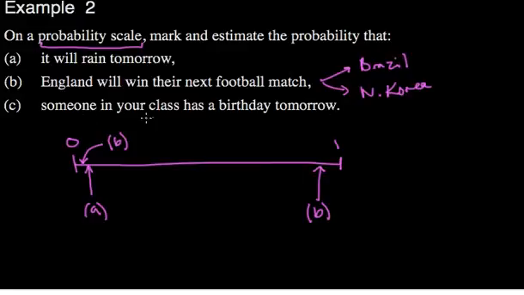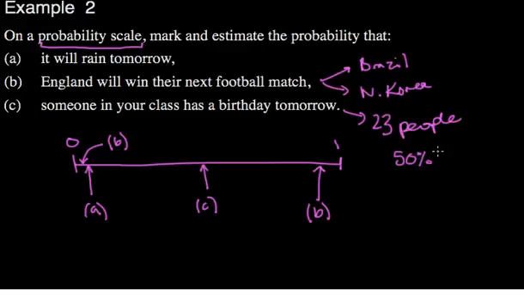Let's say that in our class, there are 20 people in the class. What's the probability that one of them is going to have a birthday today? Well, it's around 50%, and the probability that someone will have a birthday tomorrow, is that going to be any different? No, it's not. So it would be around here, which is quite surprising if you had a class of about 21 or 23 people, actually, I think it is. 23 people you would have, and the probability of it being a birthday on any particular day is about 50%, which is quite strange. It's called the birthday paradox. It's not really a paradox, but it's more of just a curiosity.